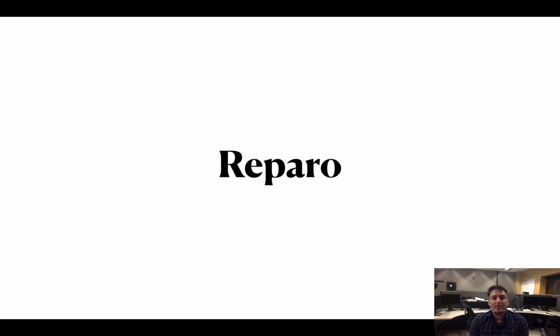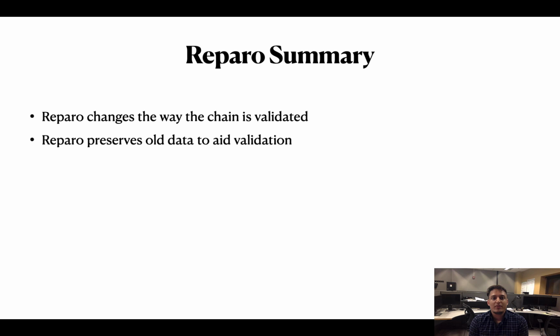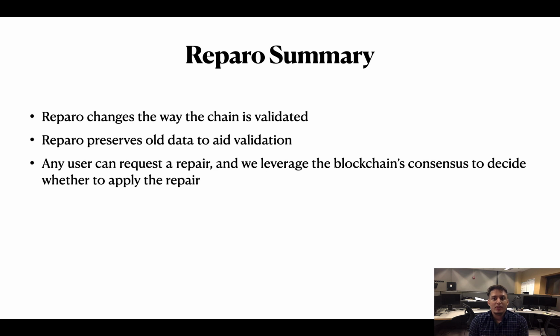Now we present our work, Reparo. Reparo changes the way the chain is validated so that the chain is aware of repairs. Reparo saves the old data in databases and uses them during the chain validation. Any user can request a repair as a transaction. Reparo then leverages the blockchain's consensus to decide whether to apply the repair.